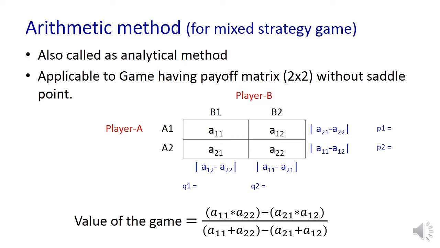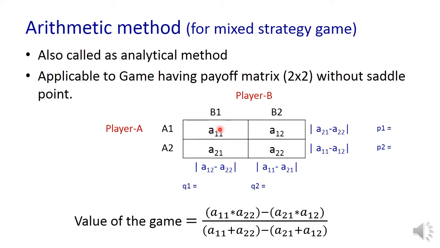How to find the optimal strategies for this particular game? Please understand, there is no pure strategy. So the optimal strategies are combinations of A1 and A2 for A, as well as B1 and B2 for B. The probabilities of these strategies are found by using these computations.